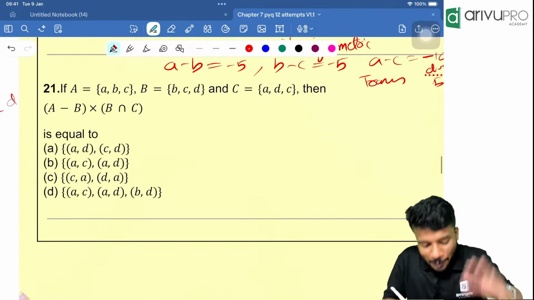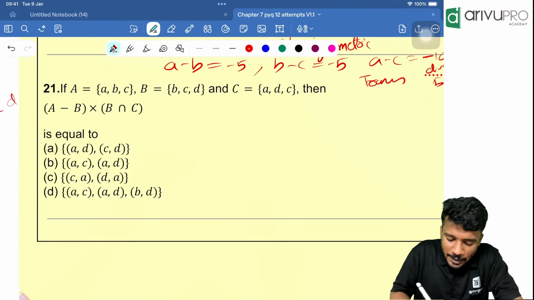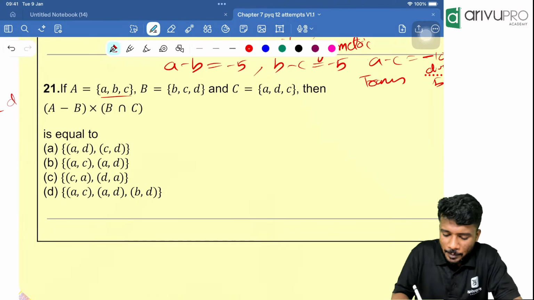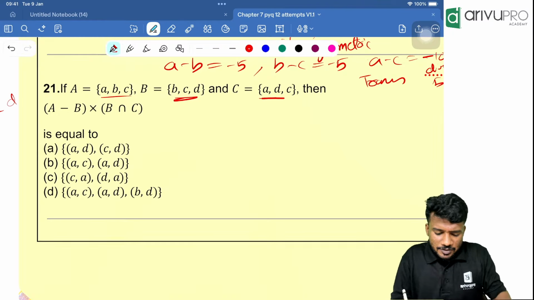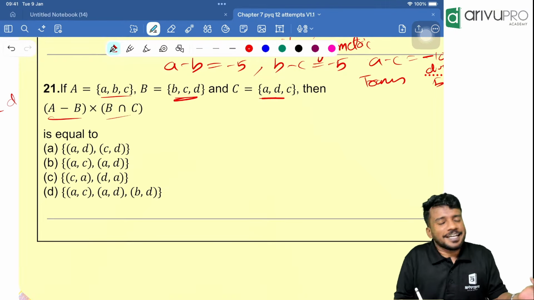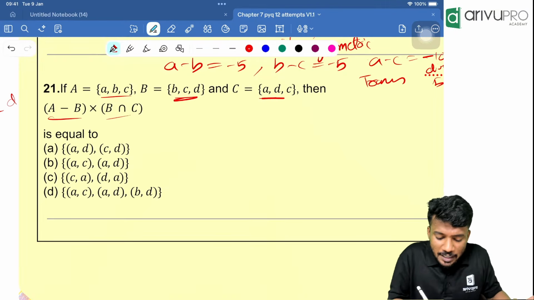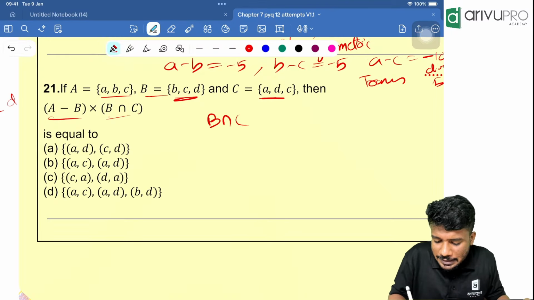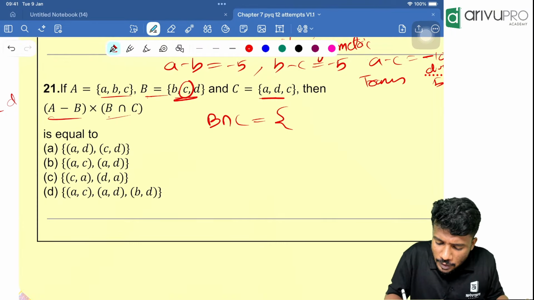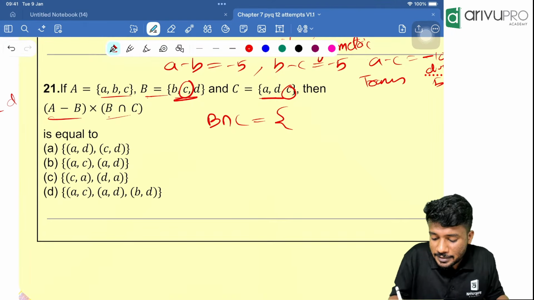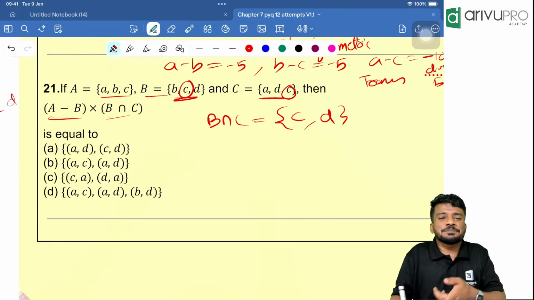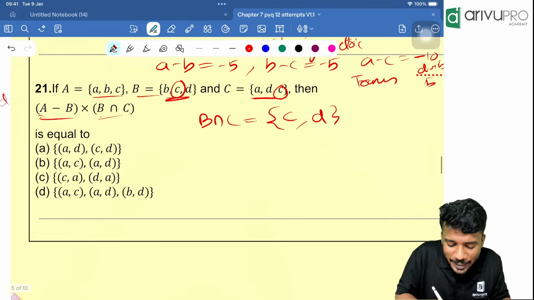Don't do that. Now A is the set A, B, C, B is the set B, C, D, C is the set A, D, C. Then we need to find A minus B and B intersection C. Now people, B intersection C is how much? What all elements are common in that? Only C is common, right? Sorry, D is also there. C comma D is common. That means B intersection C is this much.